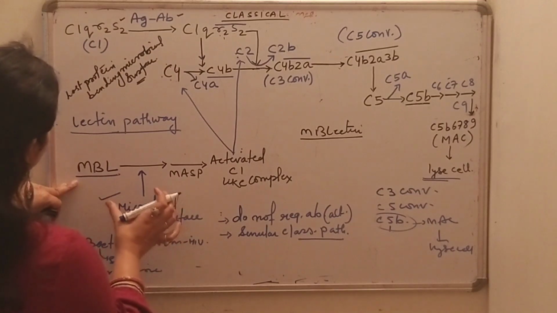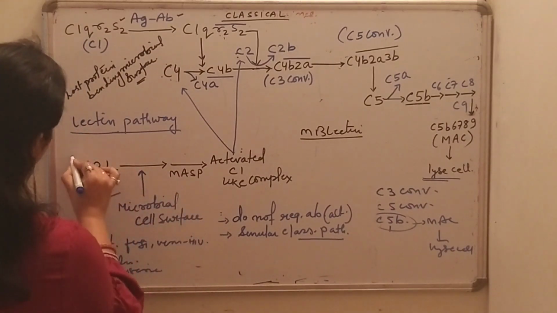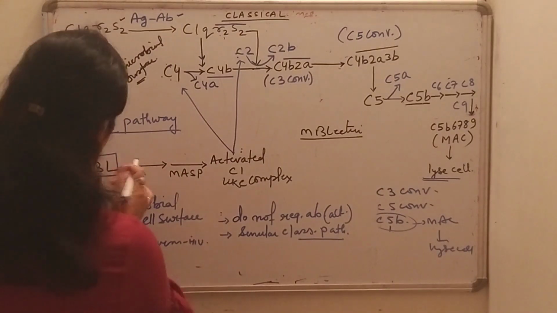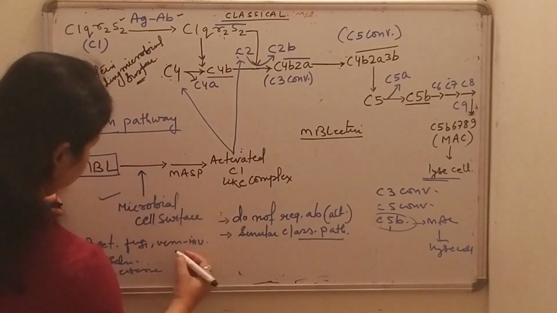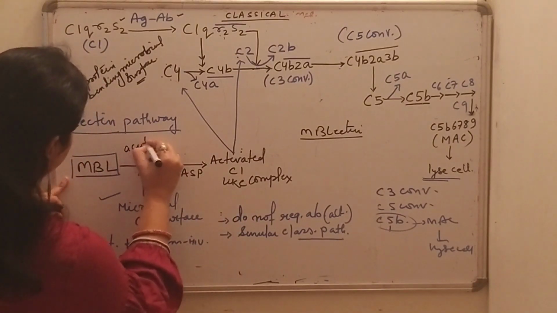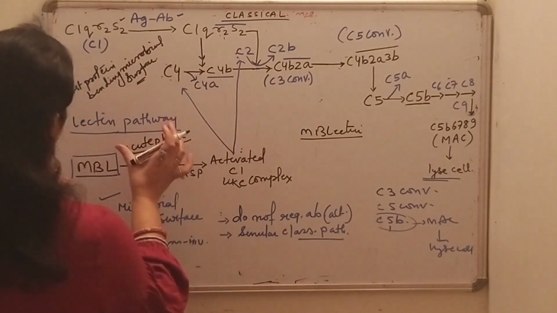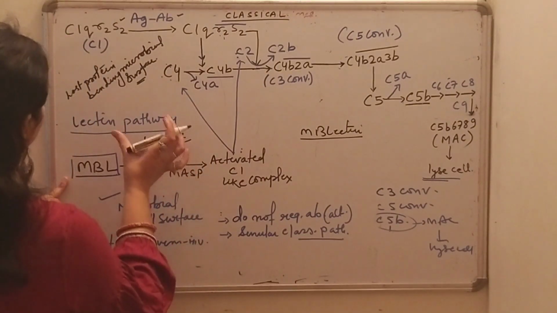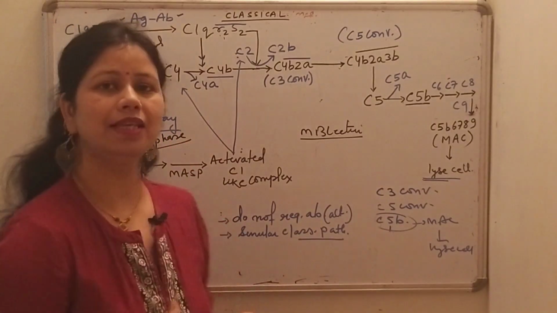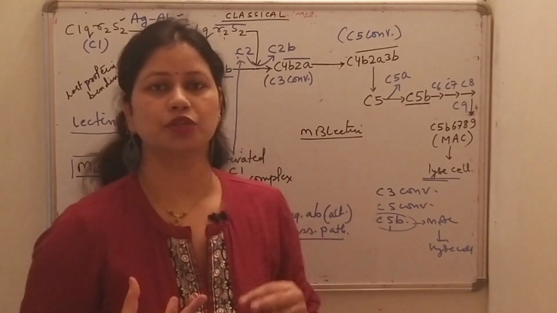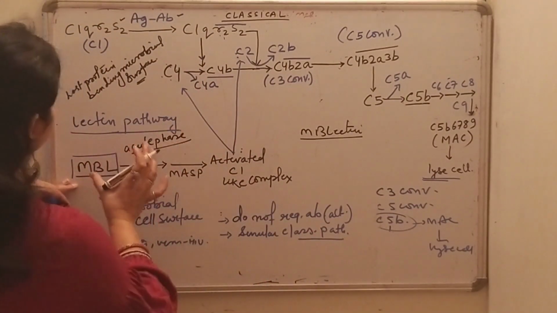Then we have to know what MBL is. Mannose binding lectin is an acute phase protein, and it is a member of the galectin family. Its concentration increases during the inflammatory responses.